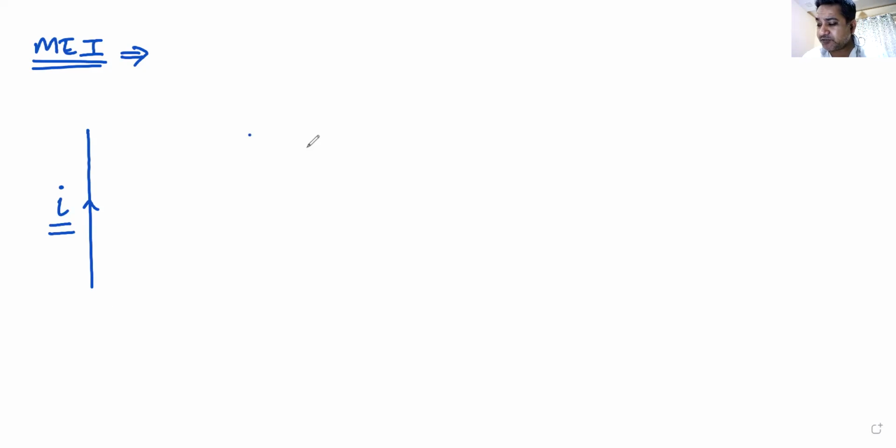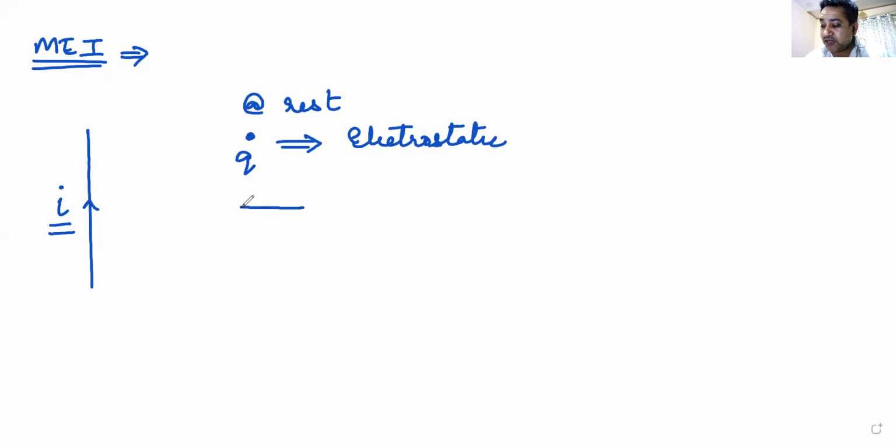In fact, if a charge is at rest, what does it produce? It produces an electrostatic field. Did I tell you about this? Yes, sir. If the charge is in uniform motion, it produces an electrostatic as well as a magnetic field. And if the charge is accelerating, it produces EM waves.